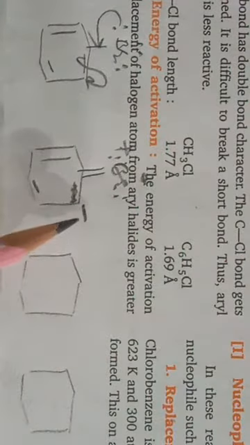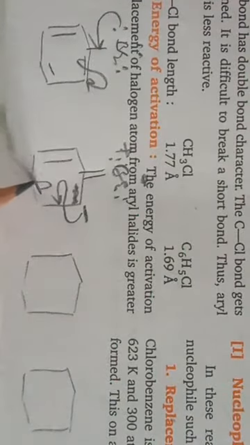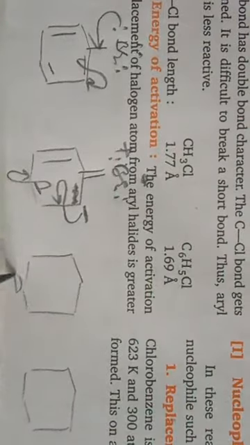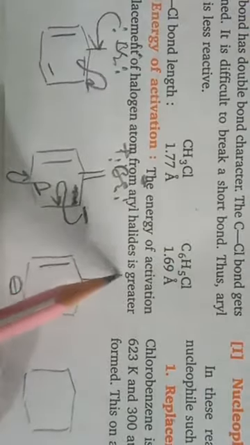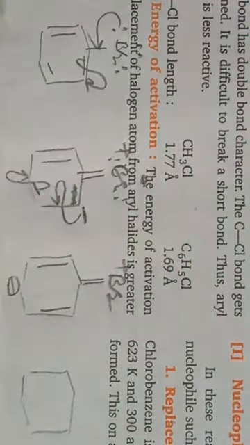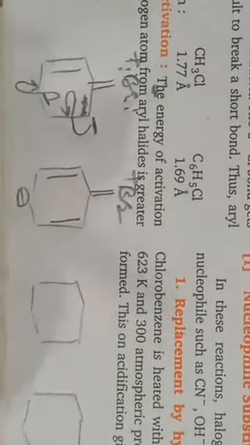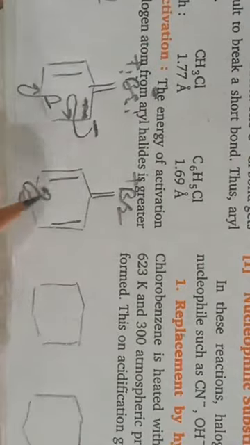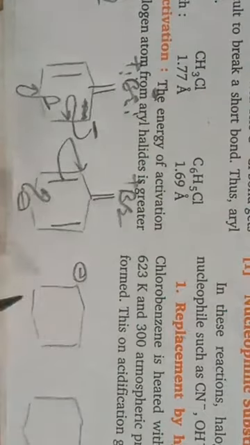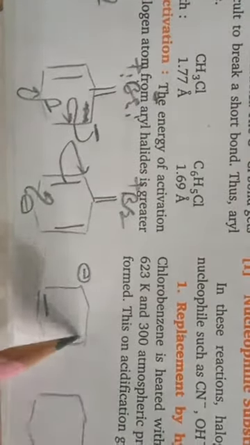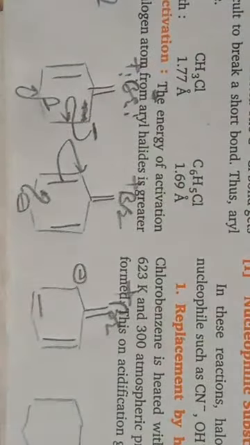Okay children, in the next structure, this negative charge will delocalize here and this will shift to here. So this site will be negatively charged, with double bond, this is double bond Br with positive charge. In the next structure, this negative charge will delocalize here and this will go here. So negative charge will be shifted here, double bond Br with positive charge.